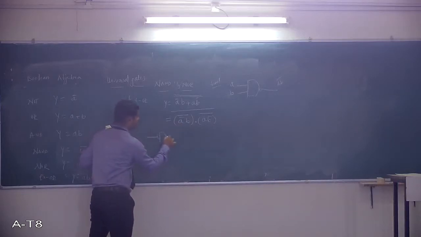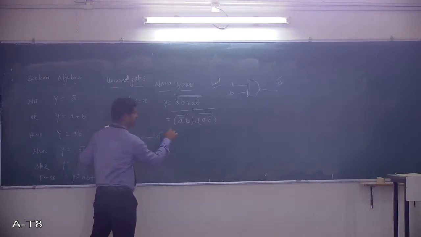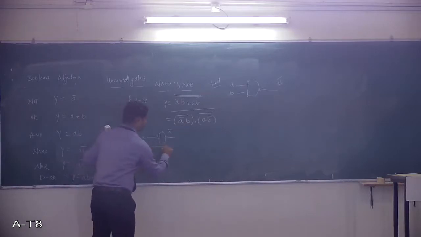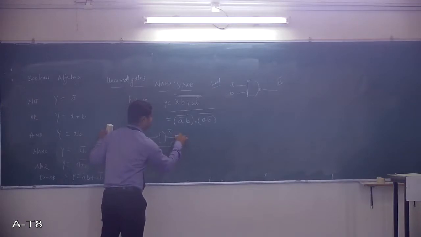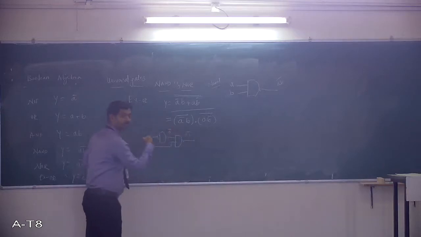Take a single input NAND. This is A. Here we will get A bar. Next I need a B. Take B, NAND gates. The output is what? A bar B, whole bar.